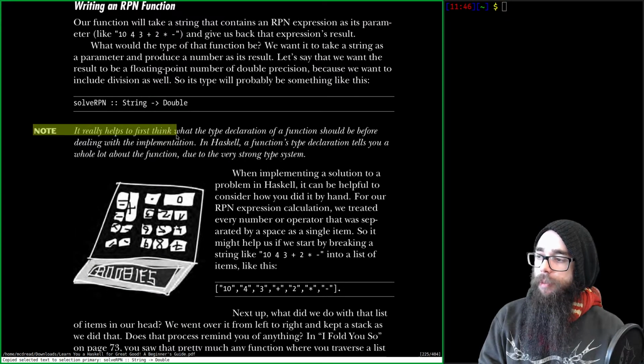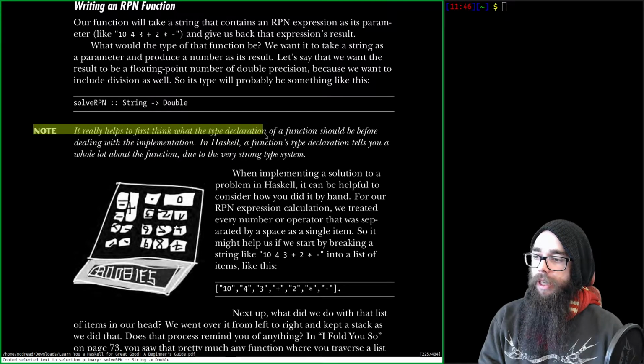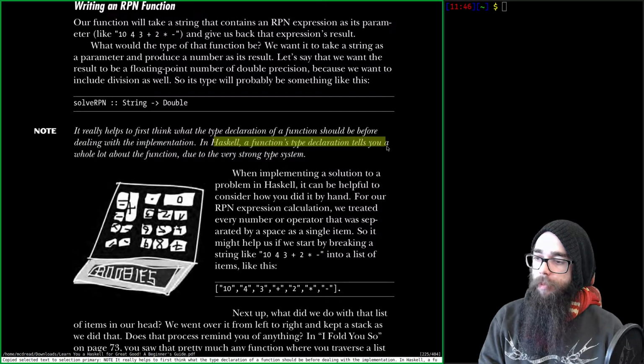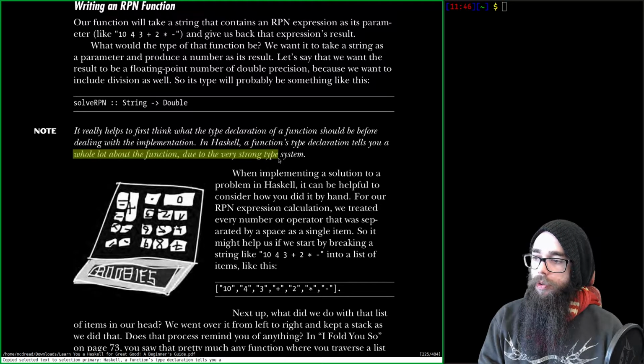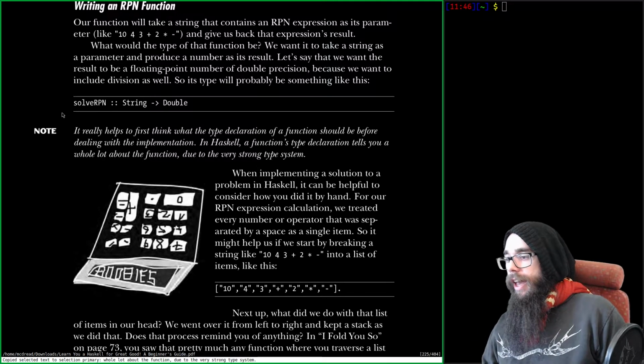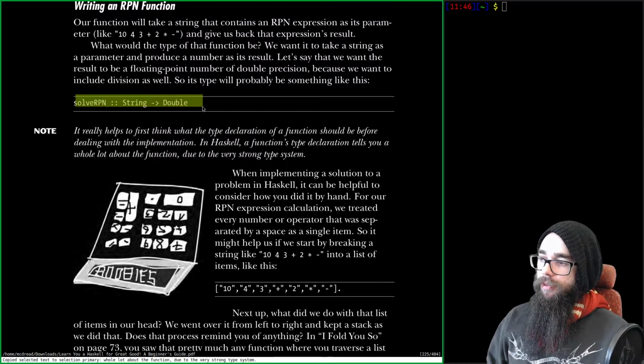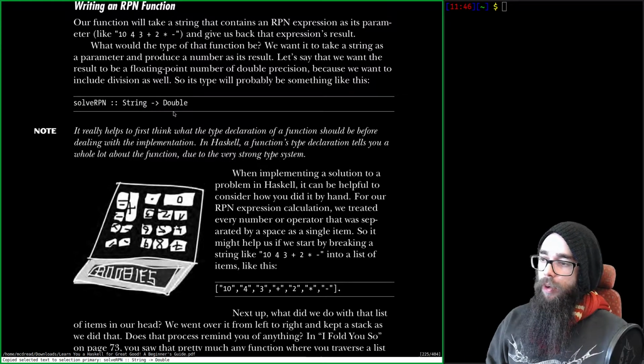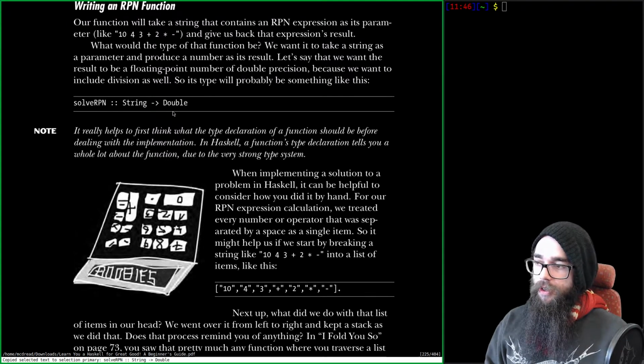Note, it really helps to first think what the type declaration of a function should be before dealing with the implementation. In Haskell, a function's type declaration tells you a whole lot about the function due to the very strong type system. I have not been doing that when I've been building functions. Maybe I should be doing that.